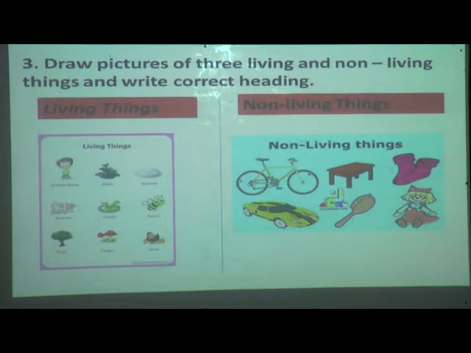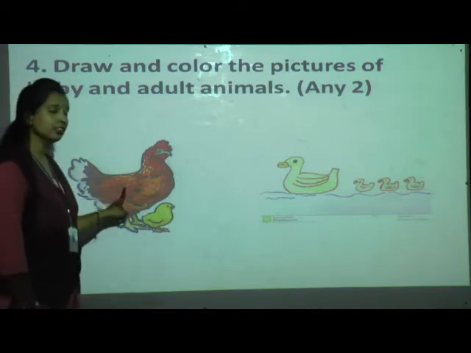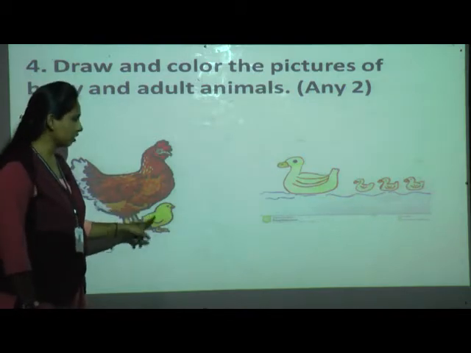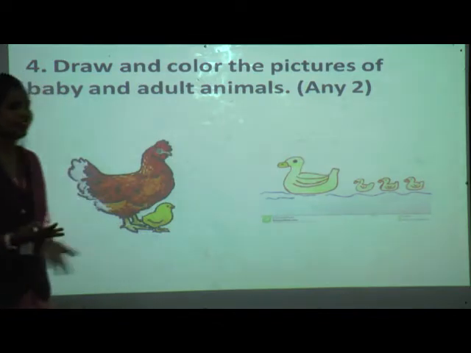Now we'll move to the fourth activity. See, this is also drawing only. Draw and color the pictures of a baby and an adult animal. Any two. I have taken hen and chicken, duck and duckling. Okay, you can draw anything.